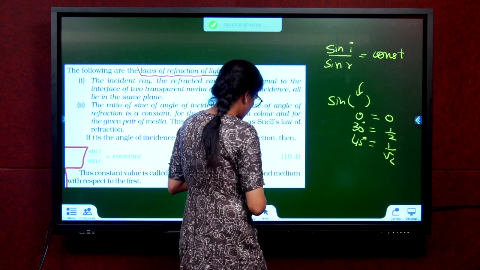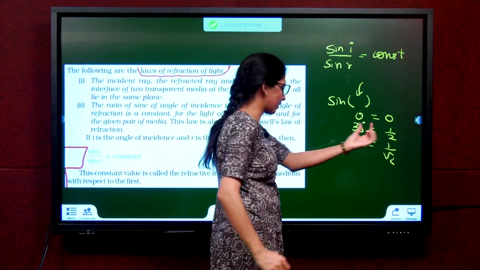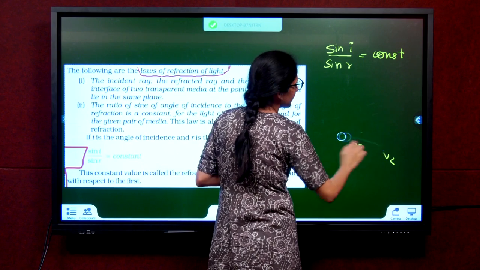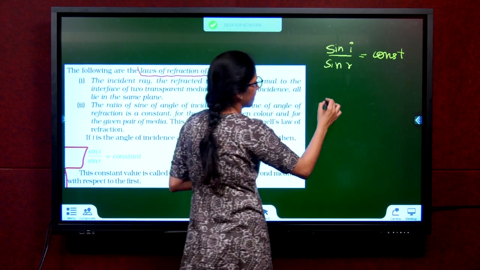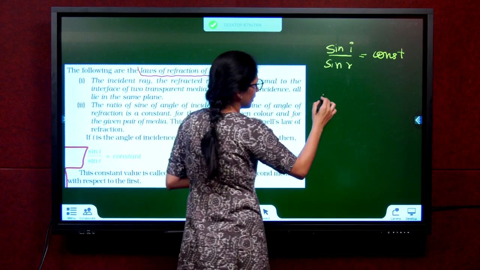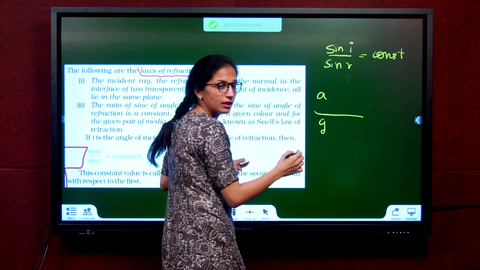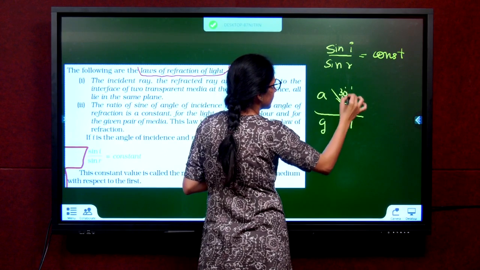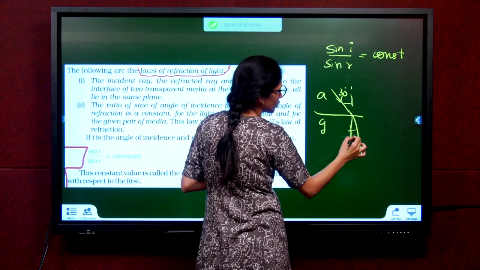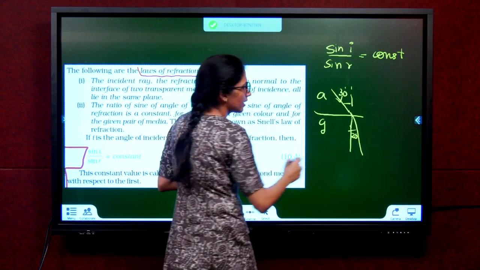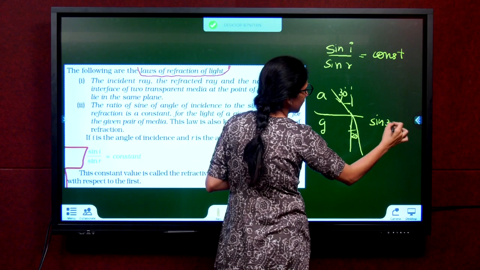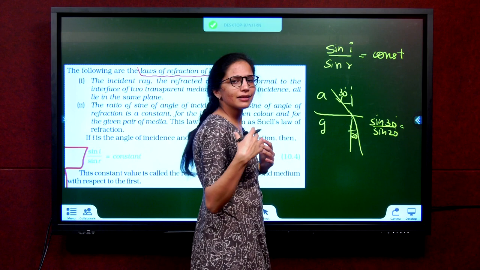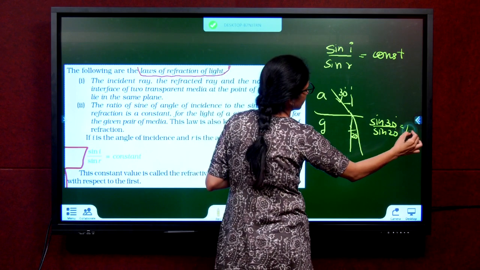Sine is a function. That means there is something happening inside and it's giving you a number, an answer, a value. So, suppose I am taking, let us say, air and glass. In the first case, let's say my angle of incidence is 30 degrees and the angle of refraction is 20 degrees. It bends towards the normal. If I take sine 30 by sine 20, I get some number. Let us assume that number is 1.3.